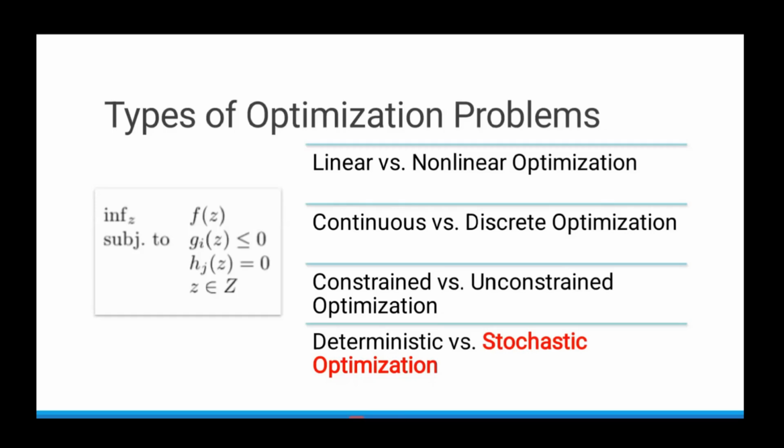Deterministic versus stochastic optimization. If the decision variable is affected by some kind of uncertainty, it can be errors, measurement error, it can be some noise added to the state variables. So those will require stochastic optimization techniques.